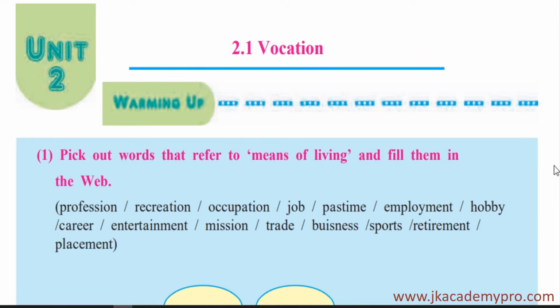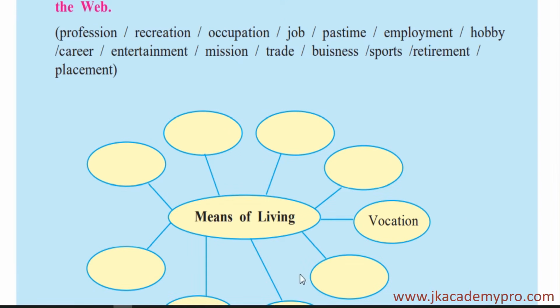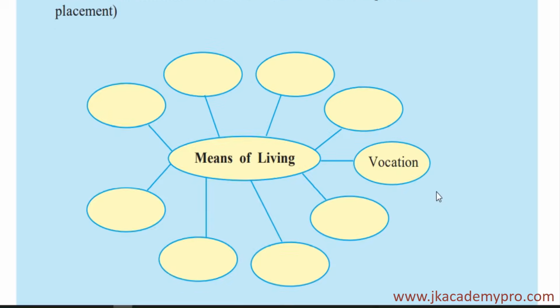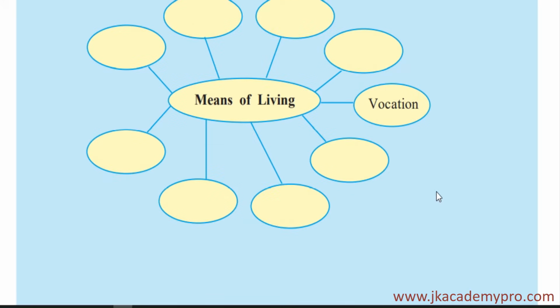the web. So they have given us a web over here, and here are the helping words: profession, recreation, occupation, job, pastime, employment, hobby, career, entertainment, mission, trade, business, sports, retirement, placement. So fill up all these things which are required, as a means of living. So for living we require them.